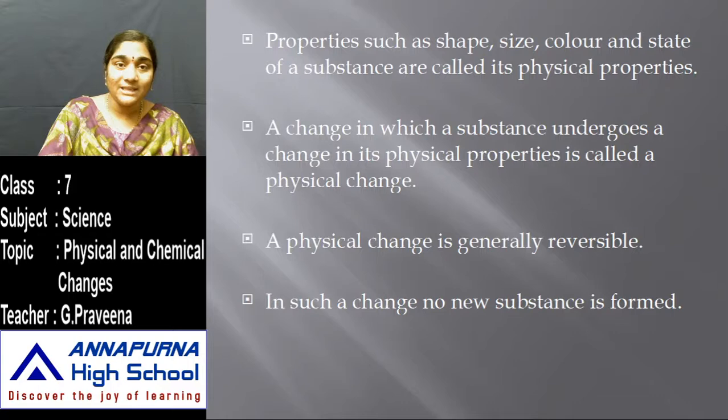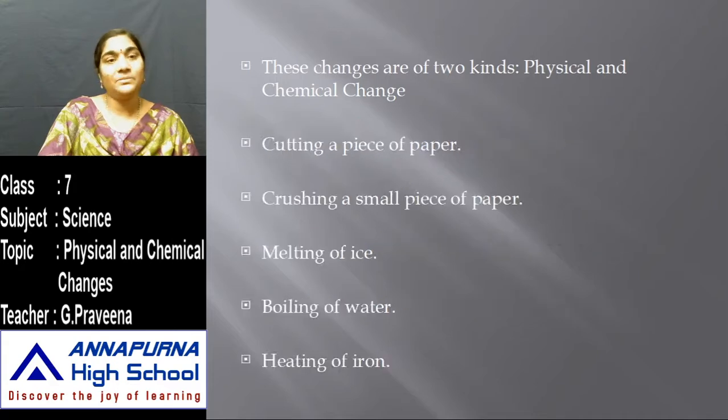We call these the physical properties, so any change in its physical property we call a physical change. And all these physical changes are reversible. For example, in the previous examples, cutting a piece of paper, maybe we can't get back the original piece of paper, but there is no change in the properties of the substance.